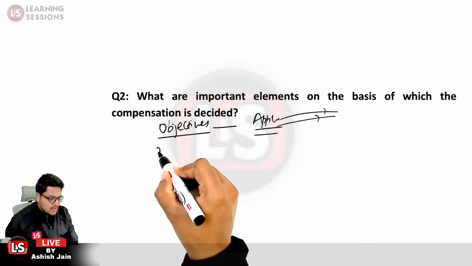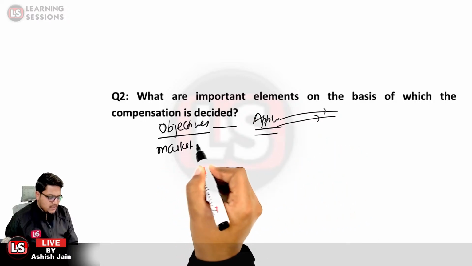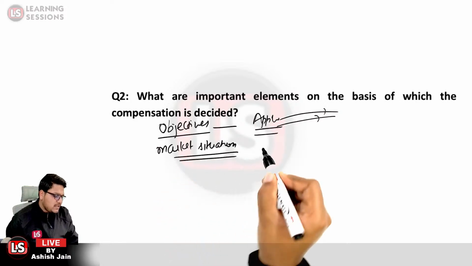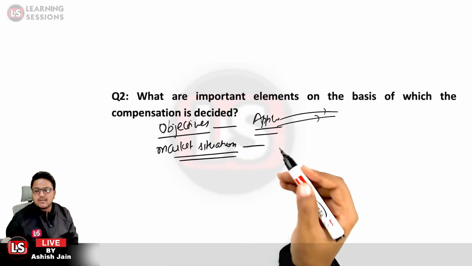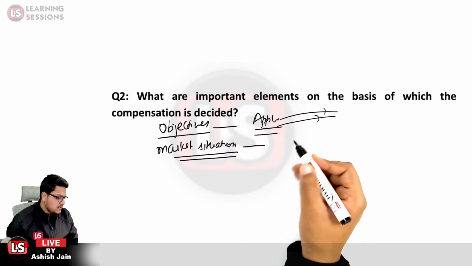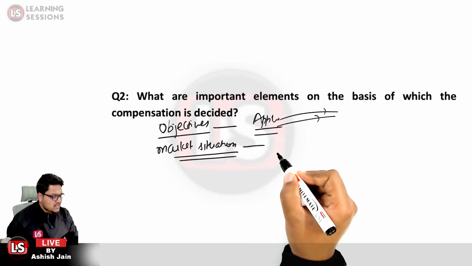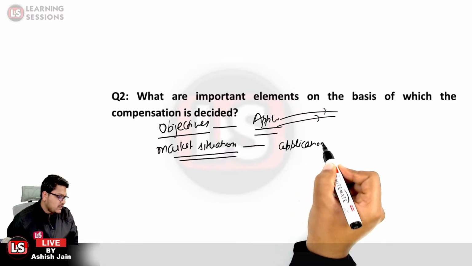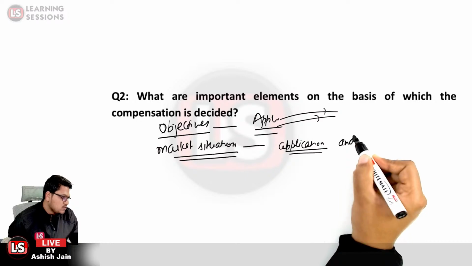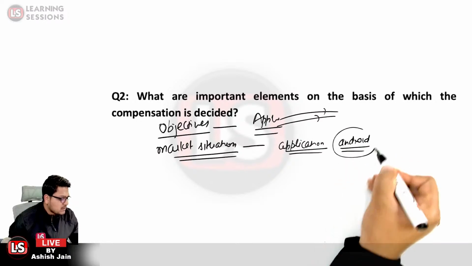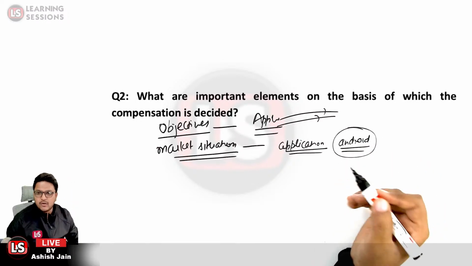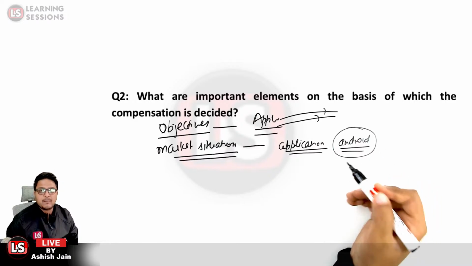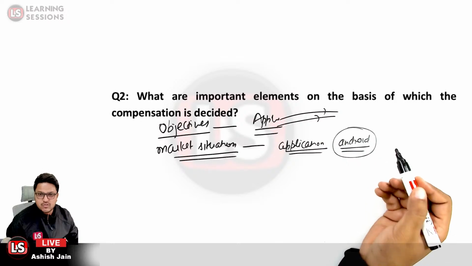The other one is related to the market situation. What do you mean by market situation? It is related to the fact that technical talent is very scarce. Let us take the case that you want to develop an application and write it for Android devices. In that case, you need to employ an Android developer, and for that particular skill, you must pay a higher pay scale. So that is related to the market situation.